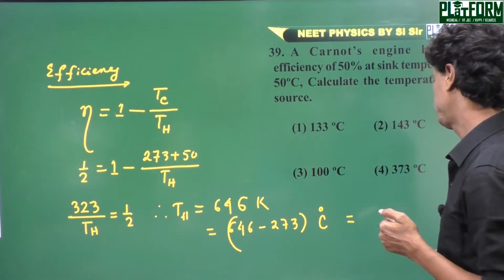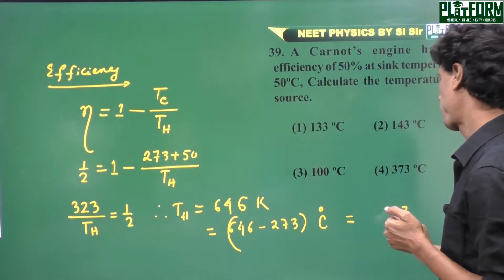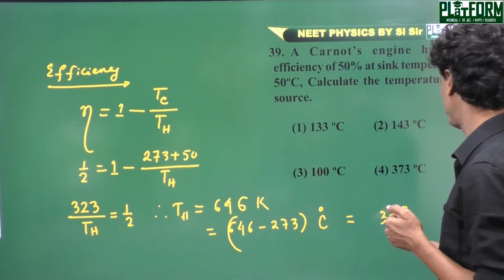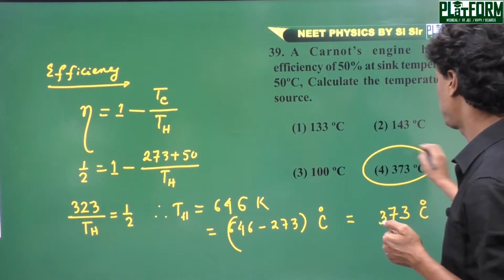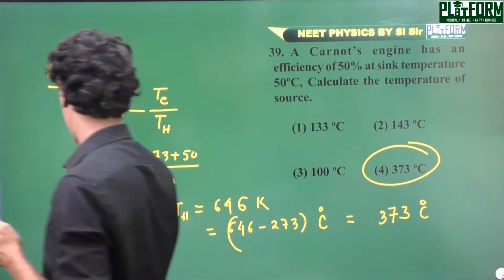So 646 minus 273, finally the answer is 373 degrees centigrade, and the correct option here is 4. Next problem.